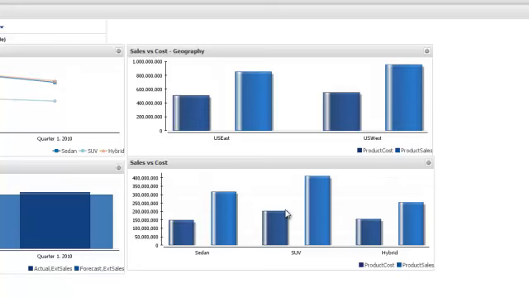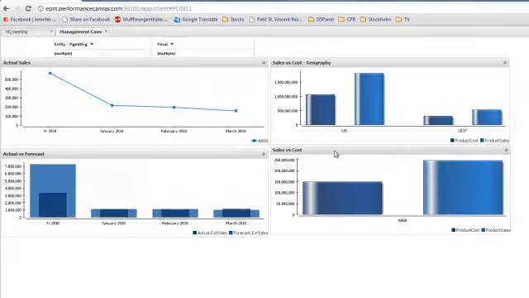And if we actually want to double check that, we can look at the sales versus cost dashboard here, and we can see that our hybrid sales have gone up. So this is just a standardized dashboard that you can make in the web UI that allows you to actually look and drill down further.